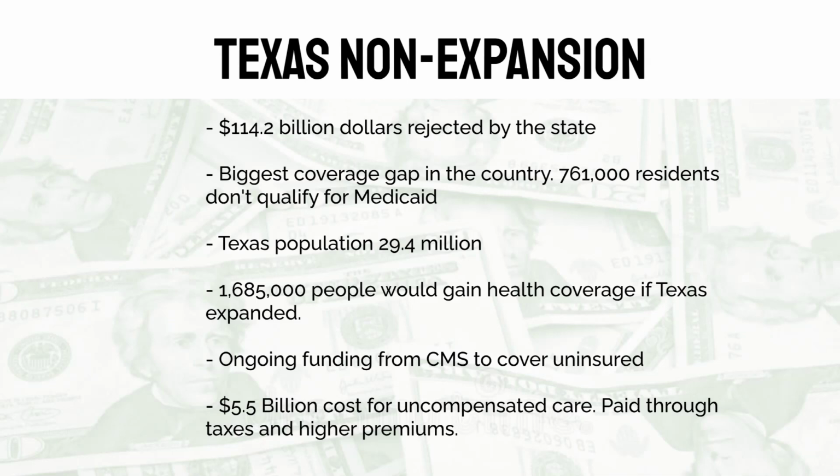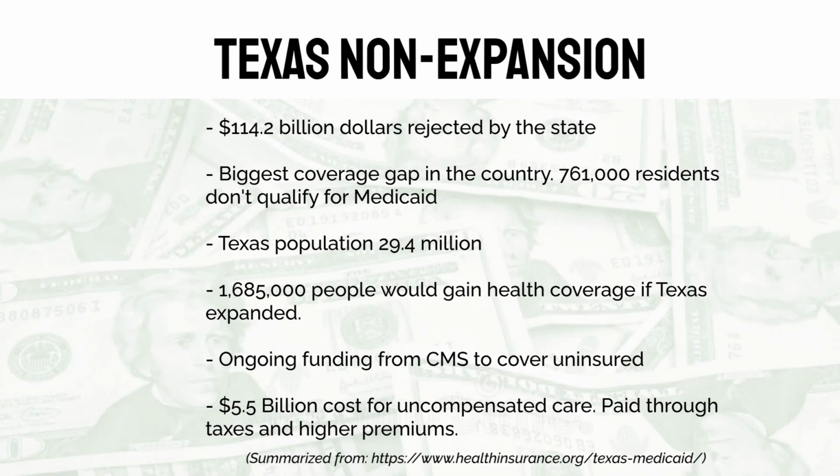Texas opted out of expanding Medicaid, but they did get ongoing funding from CMS to help cover uncompensated care in their state. For 5 years, 2018 to 22, they will receive $25 billion in federal aid in covering the healthcare costs for the uninsured. The cost of uncompensated care for Texas hospitals is $5.5 billion a year, and it's mainly paid through taxes and higher premiums.